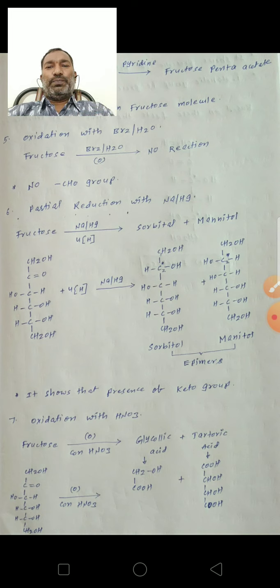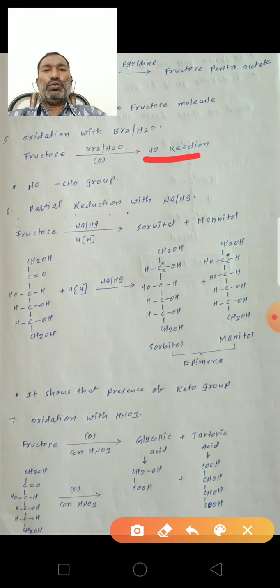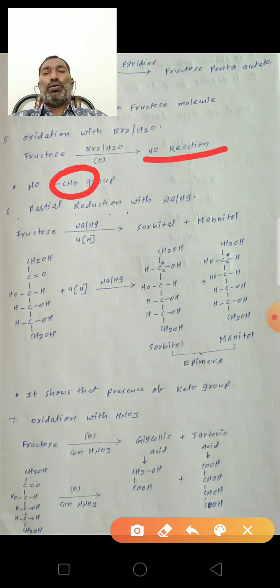Next point, oxidation with bromine water. Bromine water is a mild oxidizing agent. Fructose is treated with bromine water and there is no reaction. So this indicates there is no aldehyde functional group in fructose.